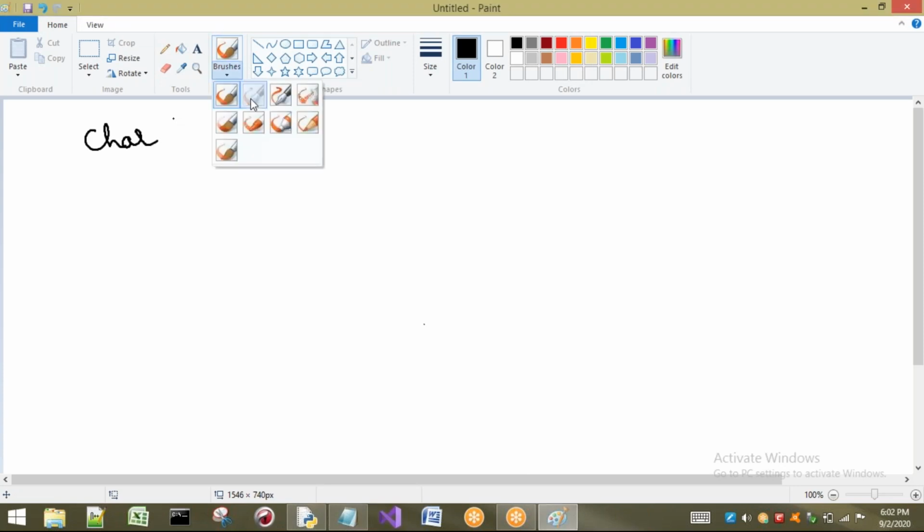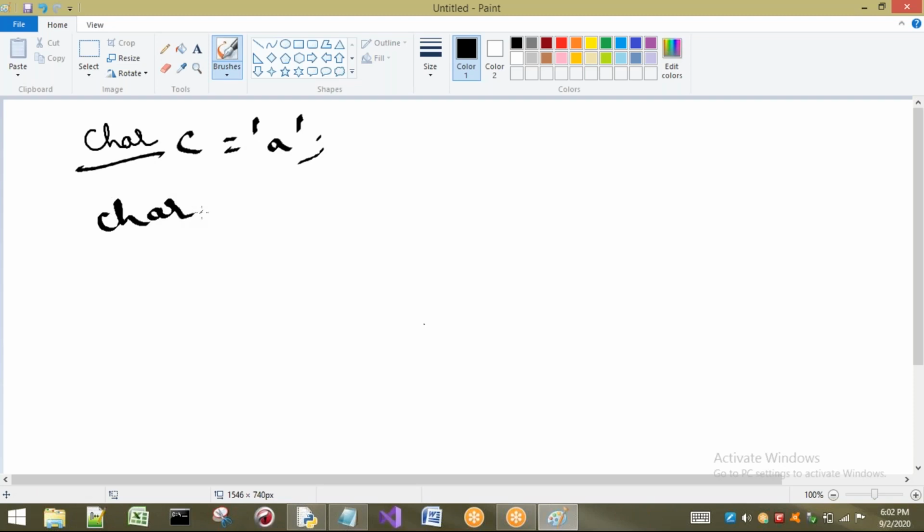If you want to take a single character, we use the char data type. In C++ we also have char for characters, and another data type called wchar_t.